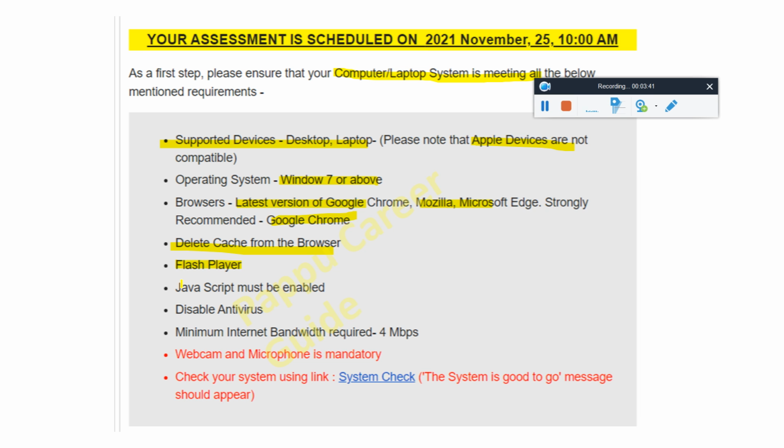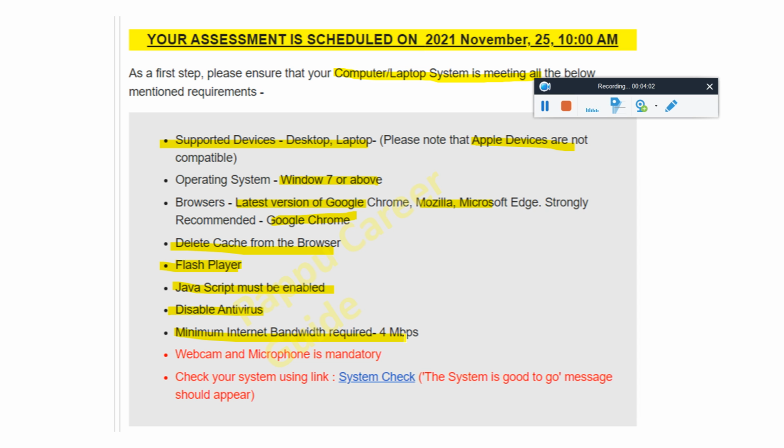Also, flash player: just delete the flash player. You will find it in Chrome, go to settings and you will find all these things. If you're not able to find this, just comment down and I will discuss it in another video. JavaScript must be enabled. Disable antivirus. Please be sure that you disable the antivirus before writing the exam.